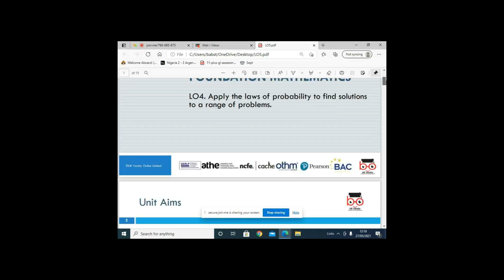So this is learning outcome 5. It's to apply the law of probability to find solutions to a range of problems. So that's what we're discussing today. Just to make sure that for any assignment you get, you try and listen to this recording very well.